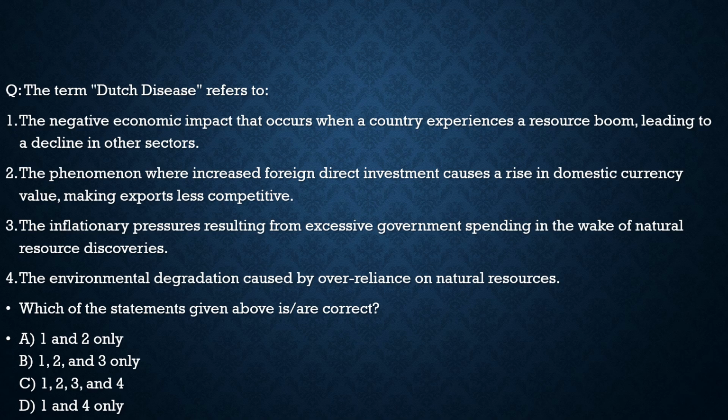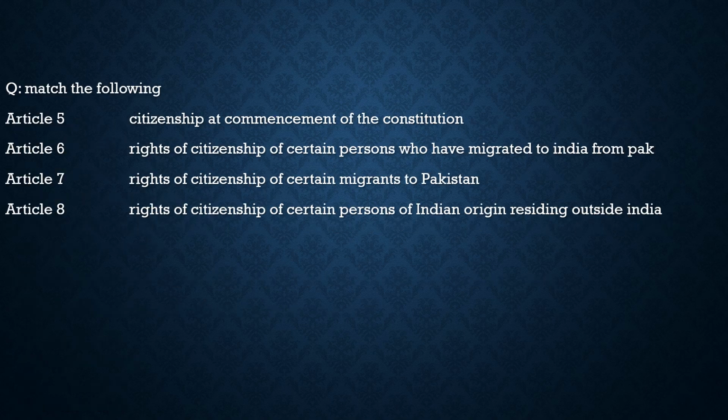Now with this, let's move to another part of our discussion, which is discussing the static topic. As we are discussing citizenship in the Indian Constitution, let's solve this question. The question says match the following. We have the articles and what they are related to. Article 5, citizenship at the commencement of the constitution, 100% correct. Article 6, right of citizenship of certain persons who have migrated to India from Pakistan, 100% correct. Article 7, right of citizens of certain migrants to Pakistan, 100% correct. Article 8, right of citizenship of certain persons of Indian origin residing outside India, 100% correct. So with respect to this question, all the four are correctly matched.